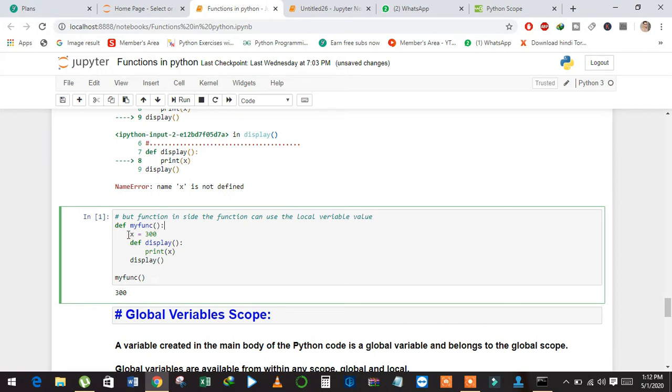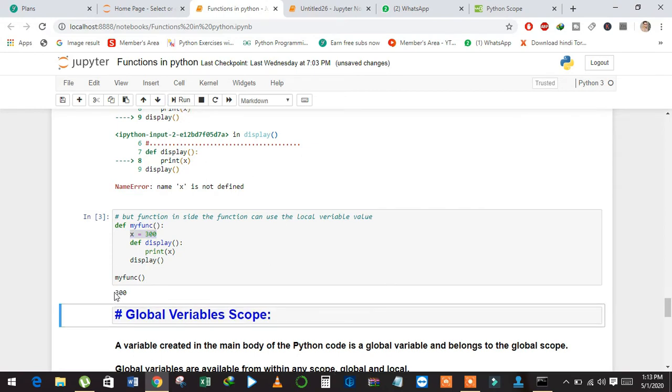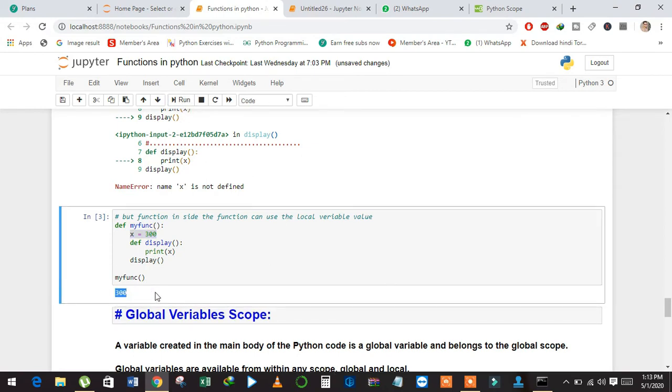See here, I have a function myfunc, and inside myfunc I have a display function, and then I also call this function inside myfunc. Now we can access the value of x inside the function, and see here it returns 300.